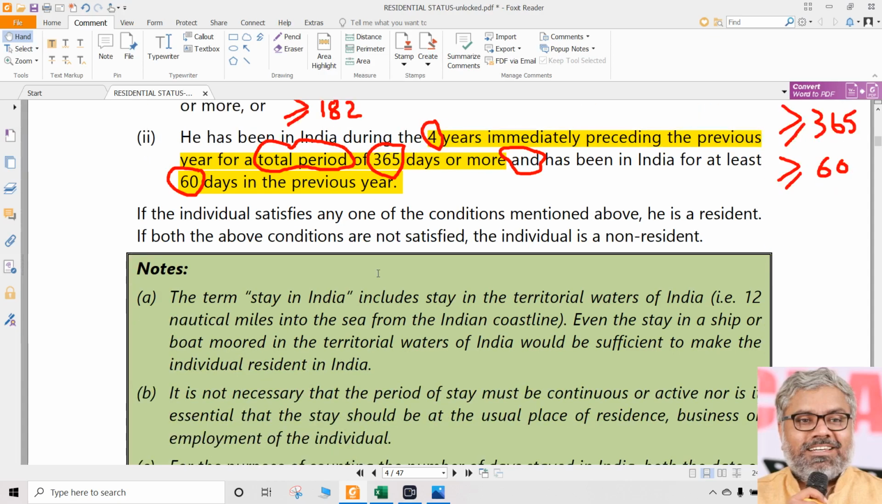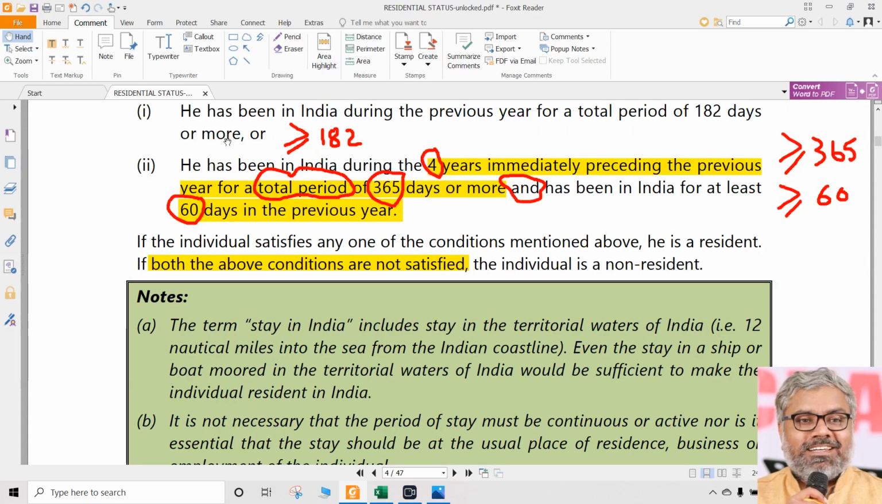So when can we call any person a non-resident? If the individual satisfies any one of the conditions, he is a resident. If, very important, both the above conditions are not satisfied, then he is a non-resident. Means even if one condition of these two is satisfied, that is enough. Then he can become resident. If both the conditions above are not satisfied, then such individual is called a non-resident. That is why just by looking at 182 days, we cannot jump to a conclusion that a person is a non-resident. We have to also check the second condition.